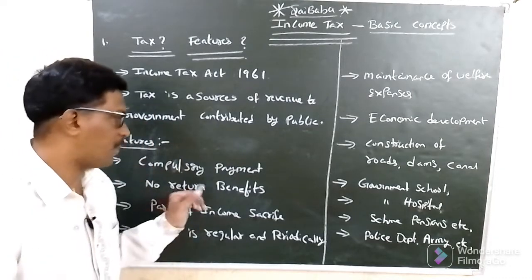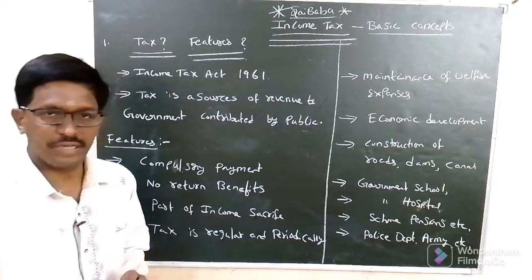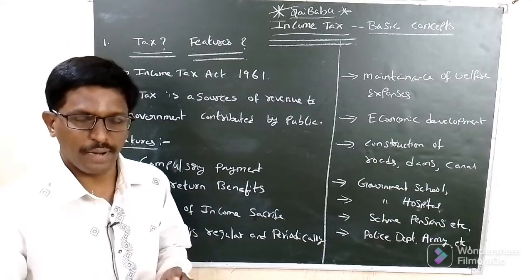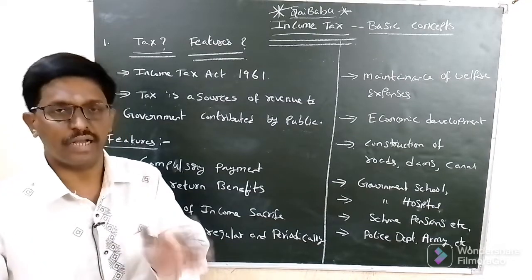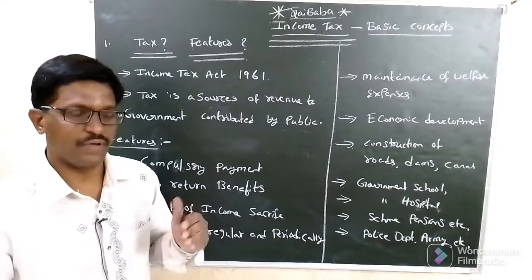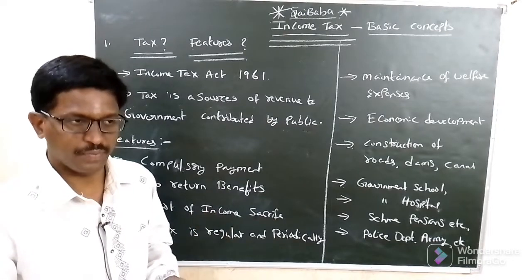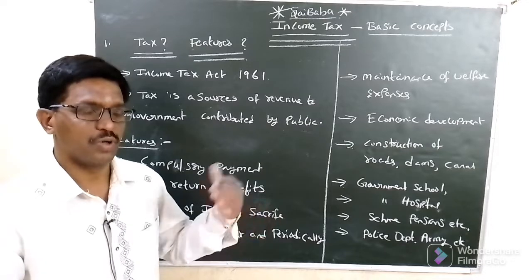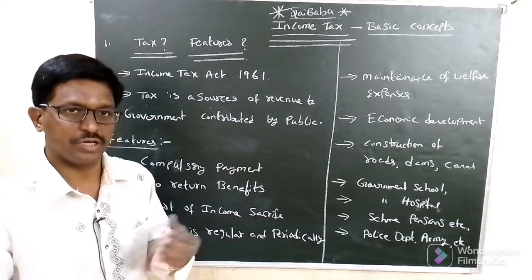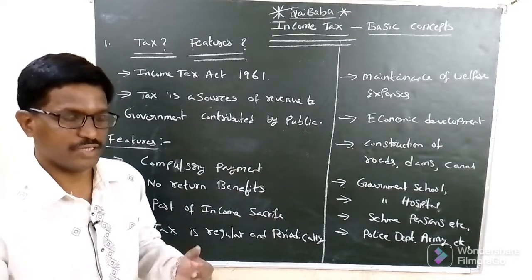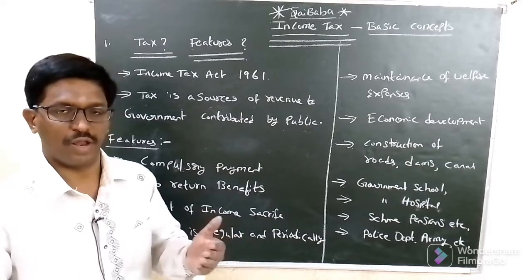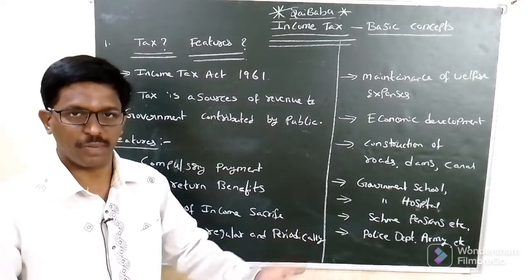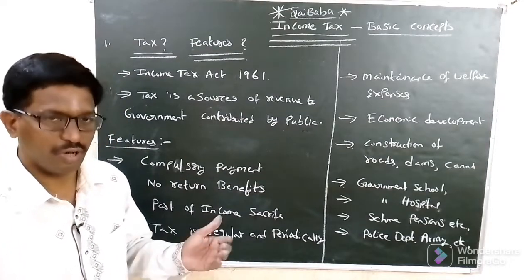Features: compulsory payment. Tax is a compulsory payment imposed by the government on those who are liable to pay the tax. For example, if any person earns an income of 1 crore rupees, he contributes 30% of income to the government. So it is a compulsory payment. For example, an actor earns 20 crores for a movie, he will contribute 30%. It means 6 crores will be contributed as tax to the government.